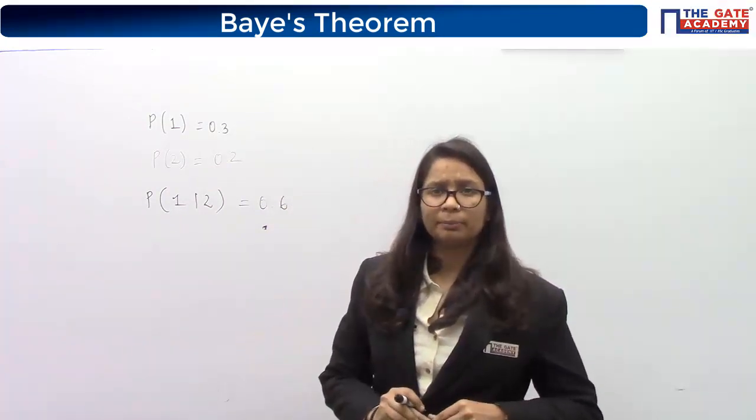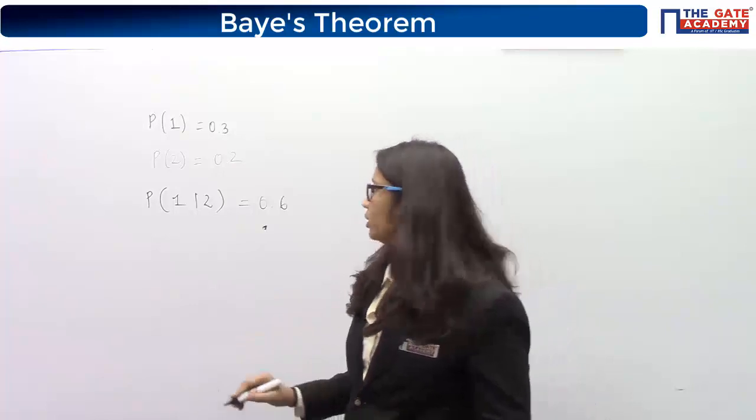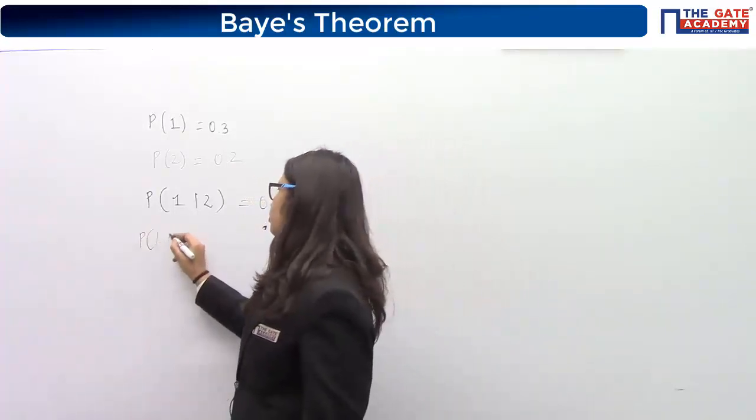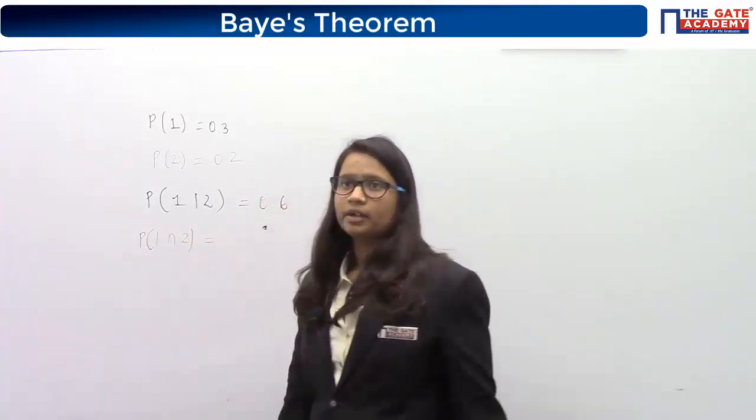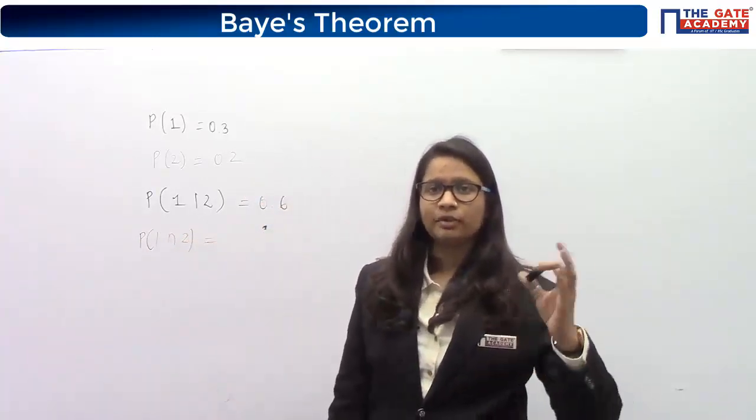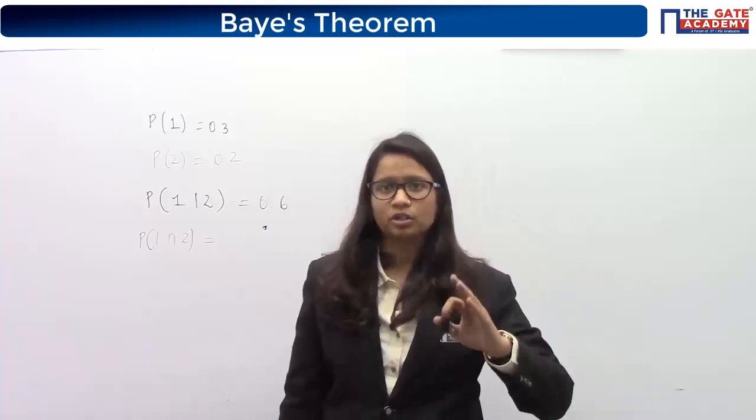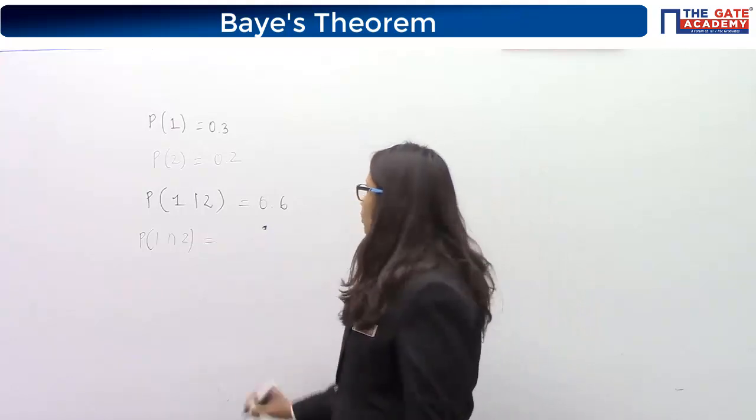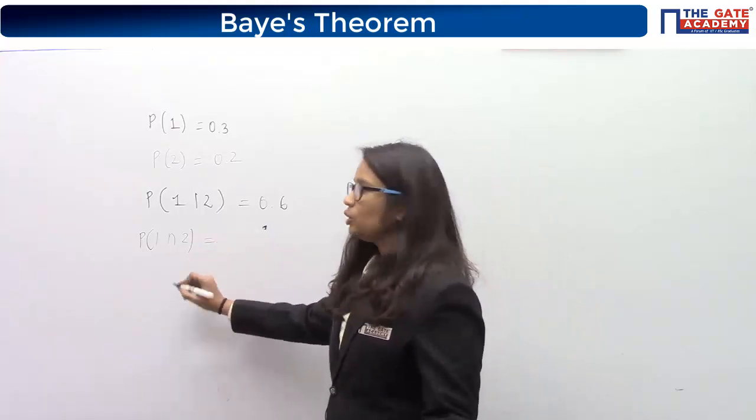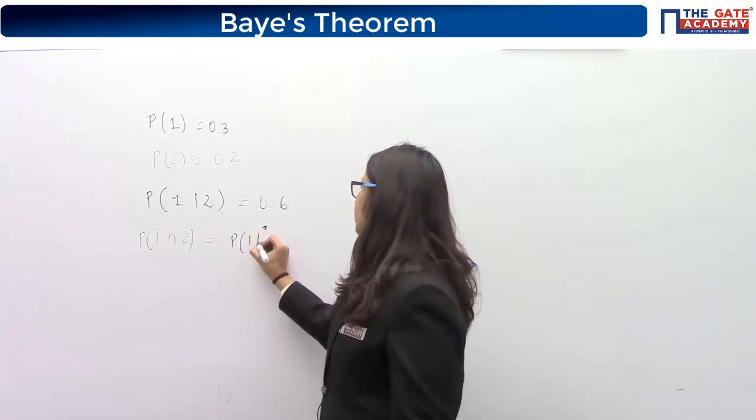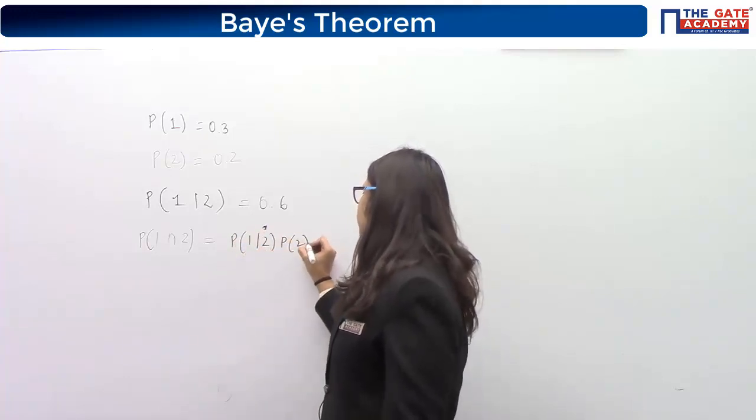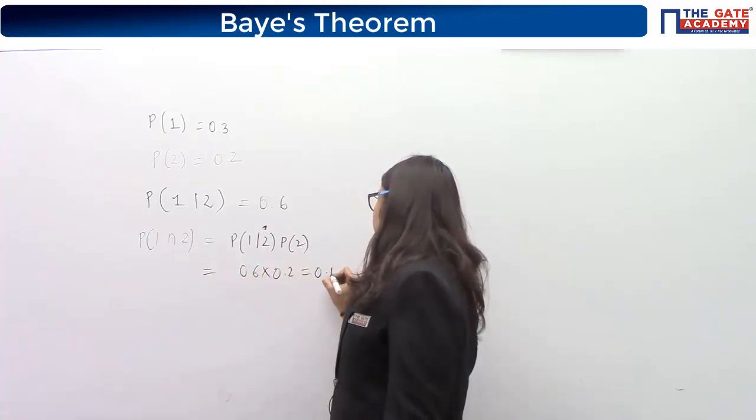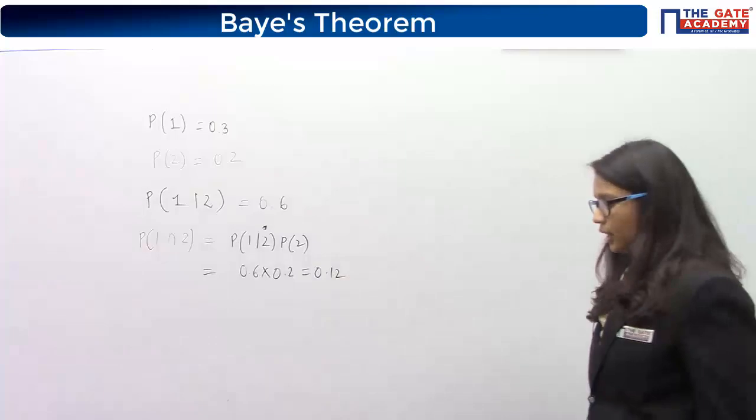Then the probability of the student failing in both the papers. What do you mean by both the papers? What is required? Both the papers means the intersection of 1 and 2 is required. Yes or no? Failing in both the papers means one should also fail and 2 should also fail. So 1 intersection 2 is required. Okay, so how to solve this? Very easy. Use this conditional probability. So P(1 given 2) multiplied by P(2) will be the intersection. So 0.6 times 0.2, that is 0.12 is the answer. Understood everyone?